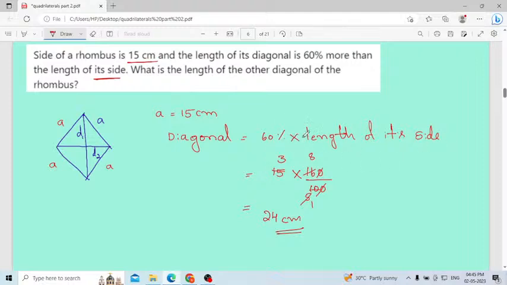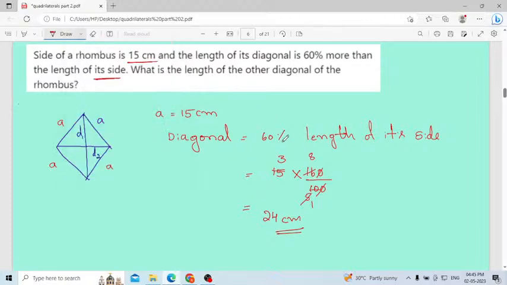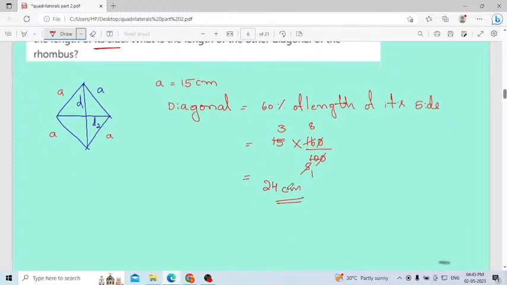Once we have the word of, we will use 60 percentage of the length of its side. Of means into, you have to consider. Don't get confused with the plus. More means we will consider plus, but here it is 60% of the length of its side. Of means into, you know, according to the maths.